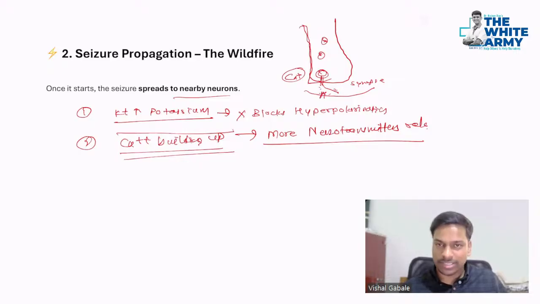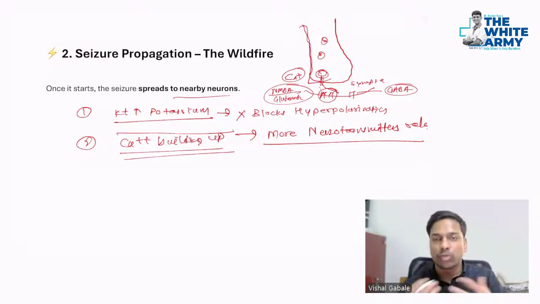We have two types of receptors over here: NMDA and glutamate, and the GABA receptor. NMDA and glutamate are the stimulatory receptors, and GABA is the inhibitory one. If the neurotransmitters go on the NMDA glutamate receptors, we call it EPSP.